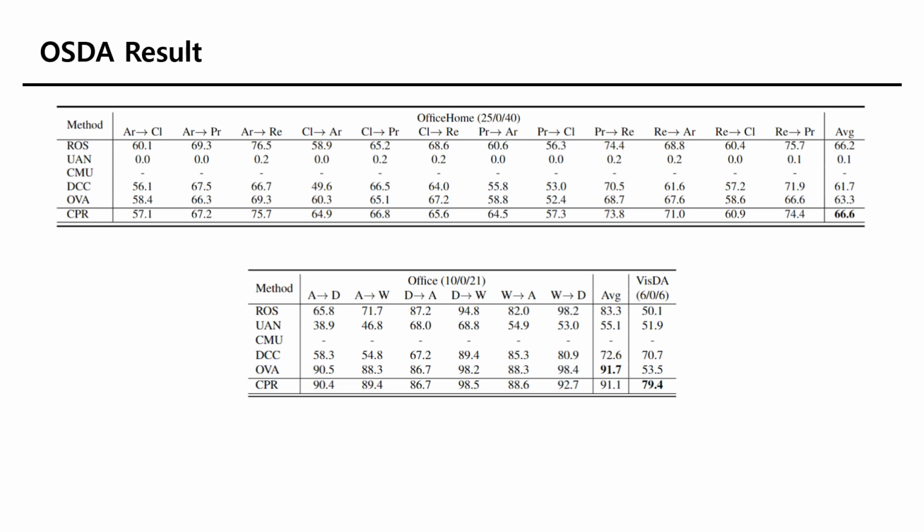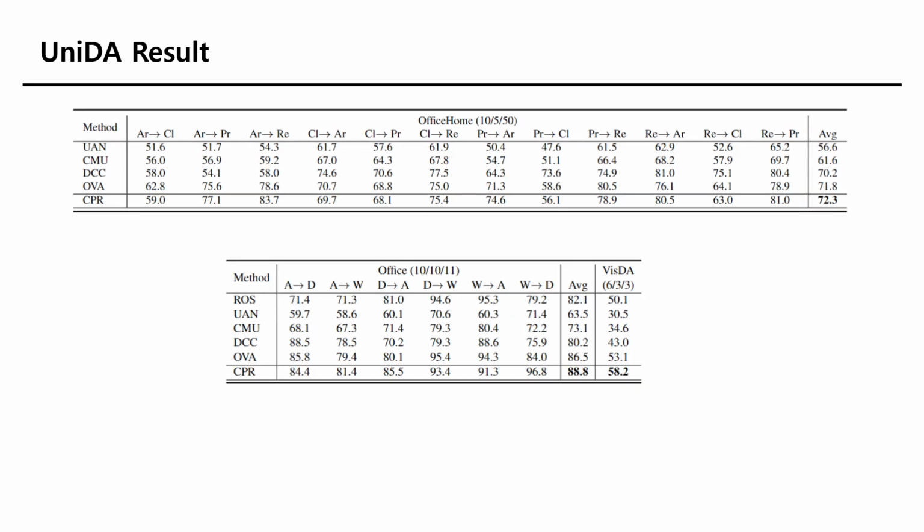For the open-set domain adaptation, we can get state-of-the-art performance or comparable to the existing methods. Also, for the universal domain adaptation, we can get state-of-the-art performance for all benchmarks. As a result, we show that our method is robust to the open-set domain adaptation and universal domain adaptation.